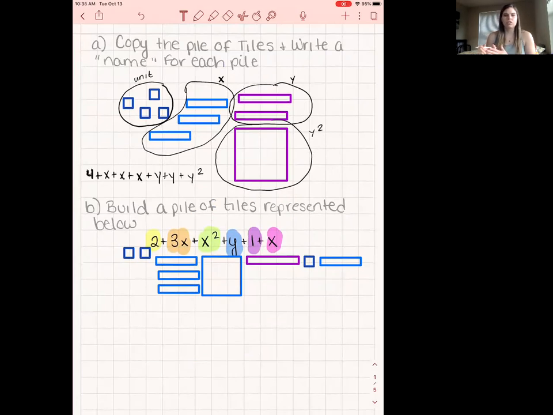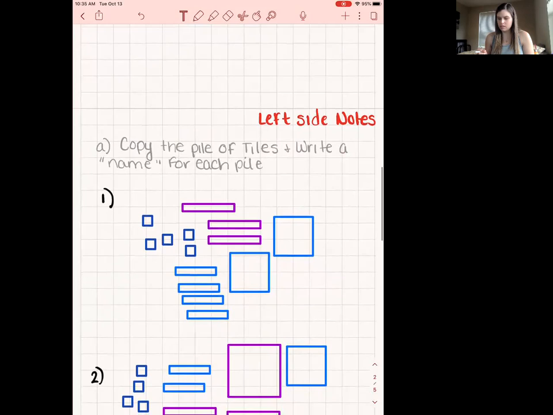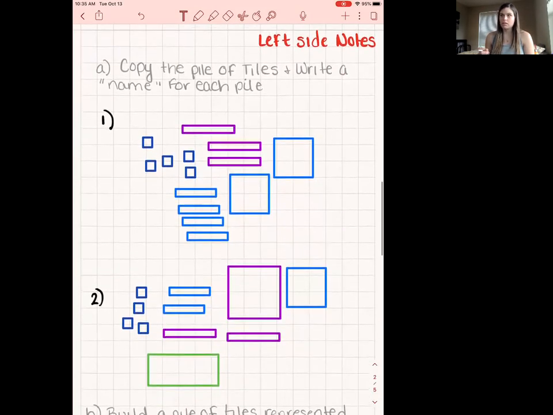Now we're going to switch to the left side. So this is the you do side. So what you need to do is work your way through these left side notes. So here's 1 and 2. You need to copy these piles down and write their names. Don't just write their names and look at the screen.